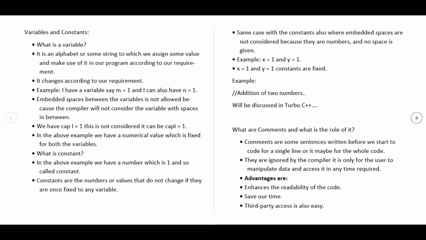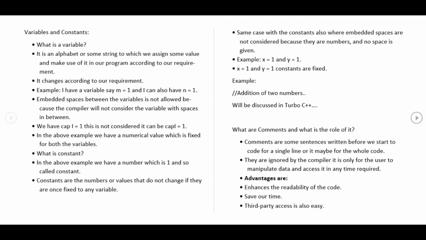Let us speak about the condition. Embedded spaces between the variables are not allowed in C programming language or any programming language, because if we give a space in between the variable, the compiler will consider it to be two sets and will not let the code compile. As I said, a minute mistake will also not let the code compile and will prompt errors. In the above example, we have assigned one value to each variable, which is constantly fixed and is called a constant.